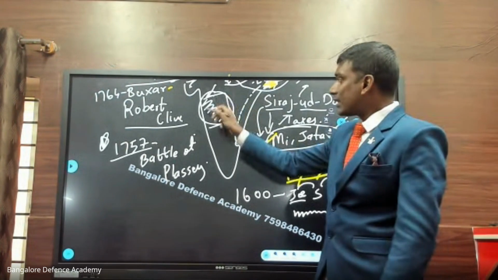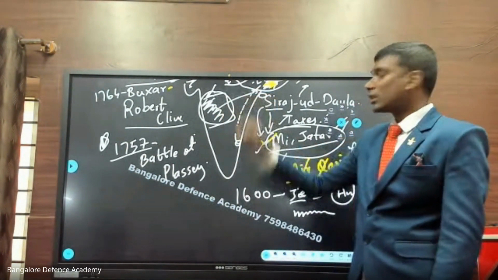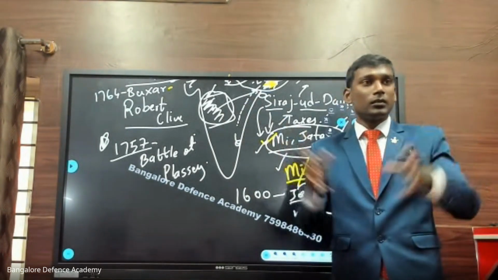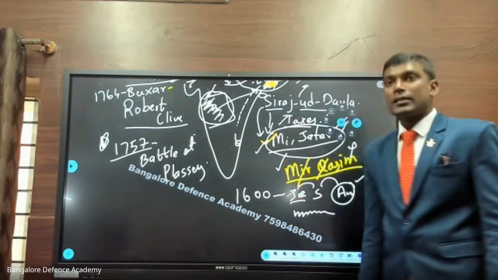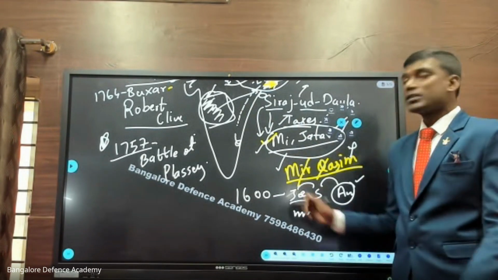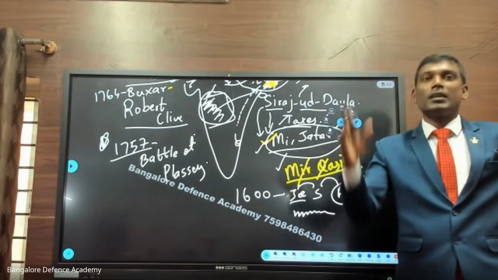And now when he realized there is a problem in the eastern part, Aurangzeb goes to Kolkata. He saw someone is fortifying, matlab killa bana rahe, they are building a fort. Aurangzeb gets angry. Who are these English people? I have to destroy this fort. So Aurangzeb took action. He dealt a blow on the British Empire.